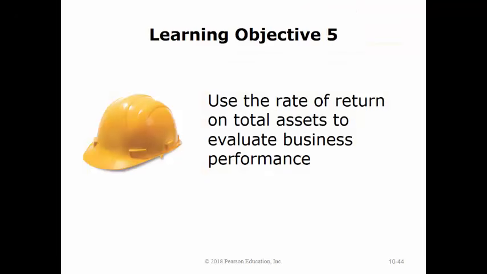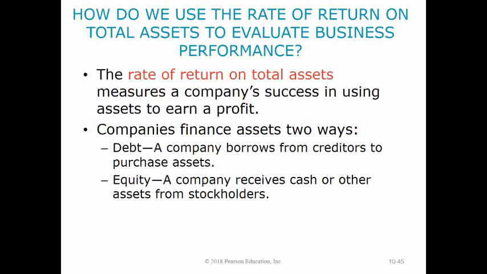The fifth learning objective is to use the rate of return on total assets to evaluate business performance. The rate of return on total assets is a ratio that measures the success a company has in using its assets to earn income: net income plus interest expense divided by average total assets.